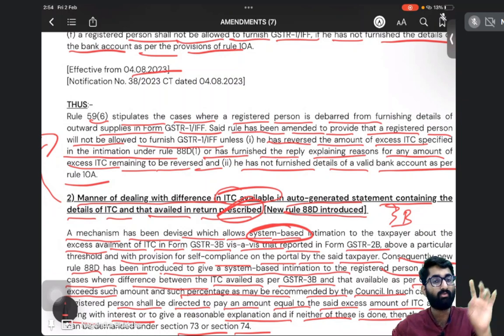On the basis of rule number 10A, you were required to give the bank details soon after getting the registration. Correct? You have to amend your registration certificate by putting in your bank account. But recently we have seen that one amendment was there: if you don't comply with rule 10A, there is automatic suspension. And after suspension, you are not allowed to file GSTR 1 also. You cannot file GSTR 1.